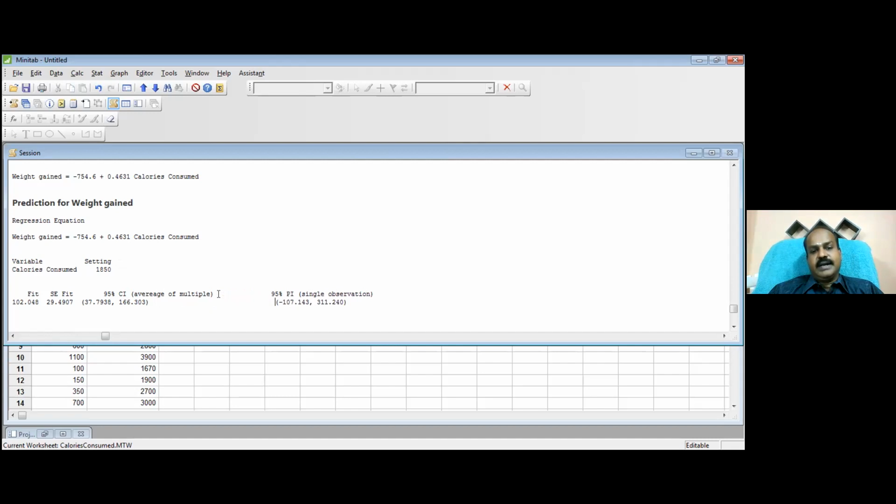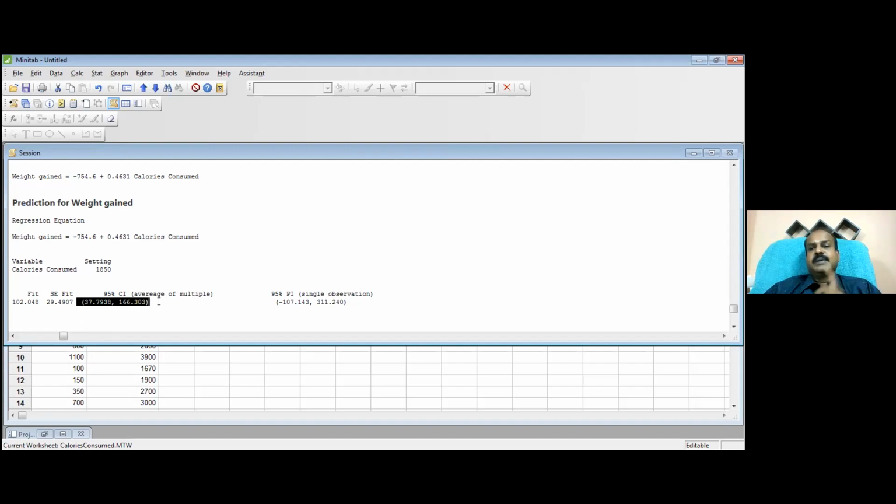I do the experiment 3 times. When I do the experiment 3 times, I will have 3 readings, and the average of the readings will fall inside the confidence interval.